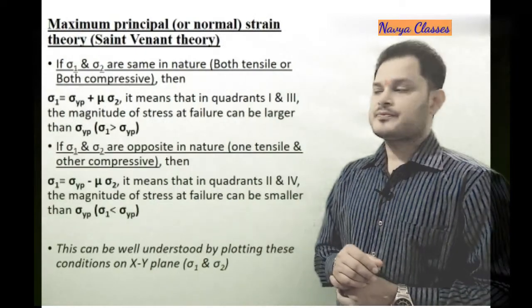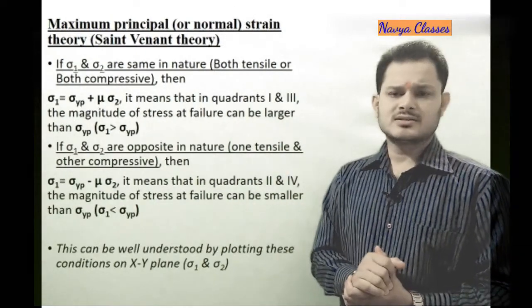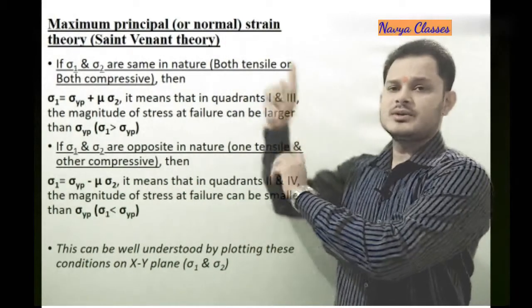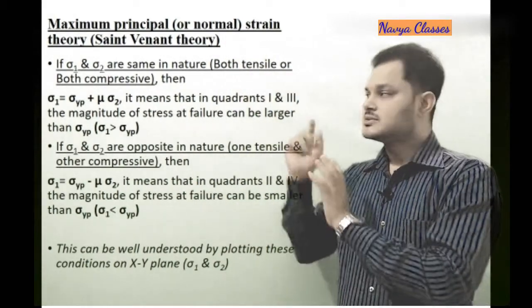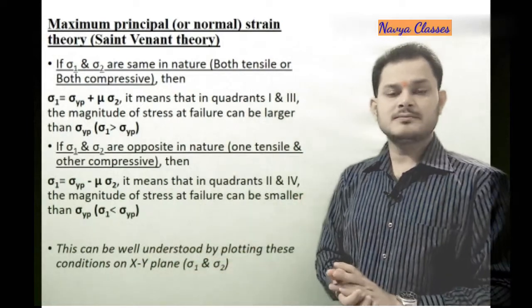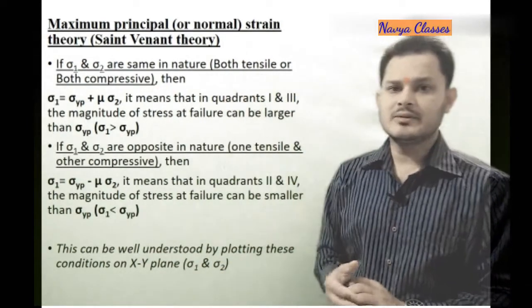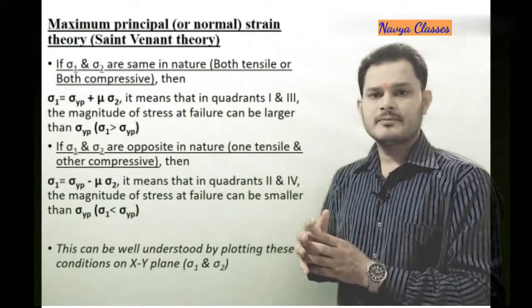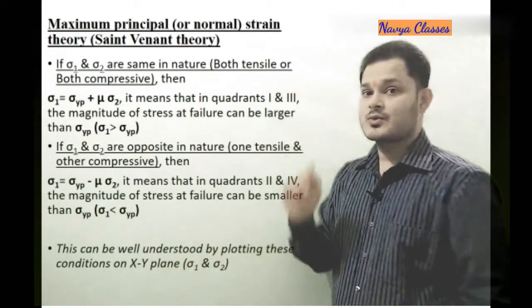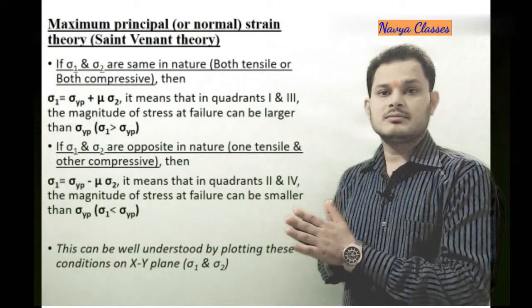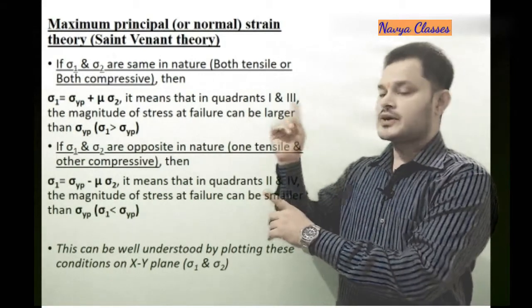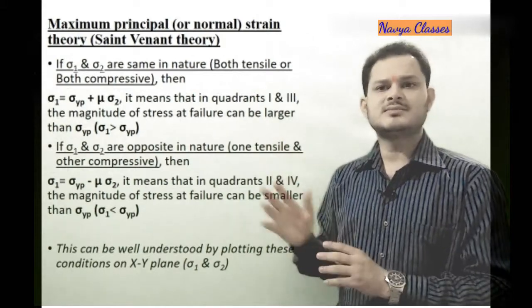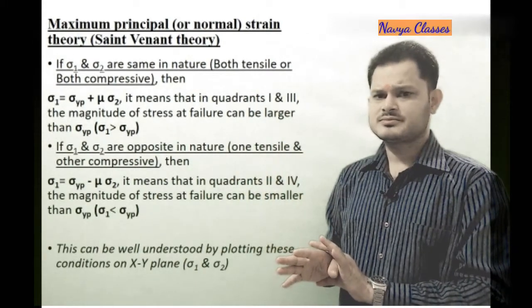From here we can have two cases. Earlier we have also seen the four quadrants: sigma 1 and sigma 2 can both be tensile, both be compressive, or one tensile and the other compressive. That means the nature of sigma 1 and sigma 2 can differ. In the first and third quadrants, you must recall, sigma 1 and sigma 2 are of the same nature, both tensile or both compressive.